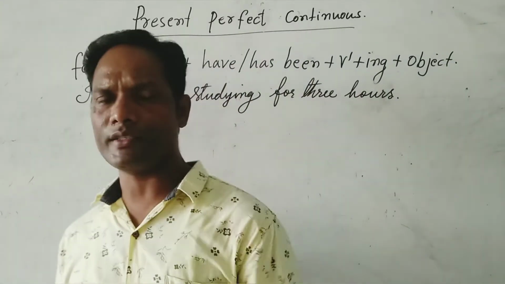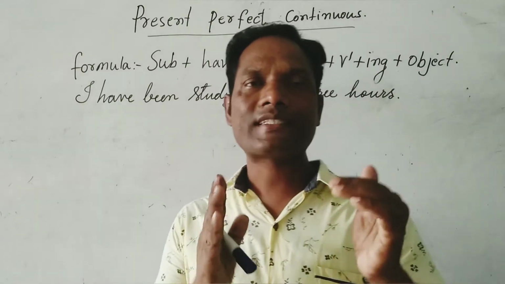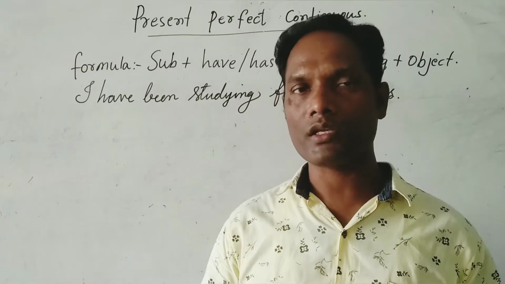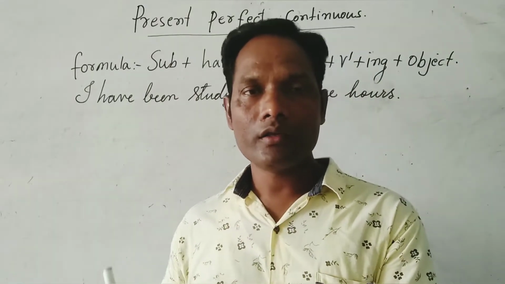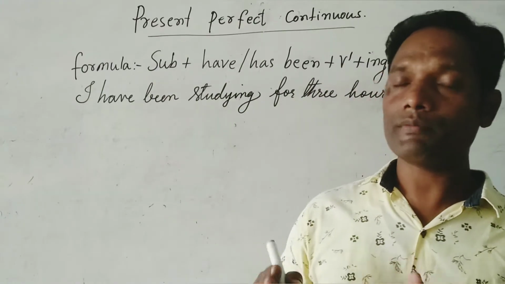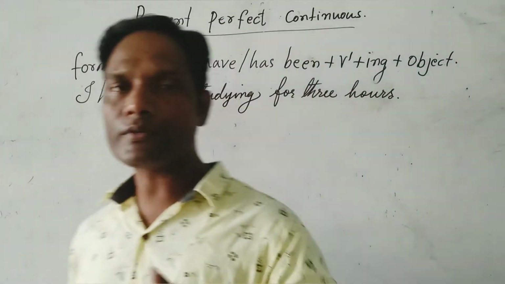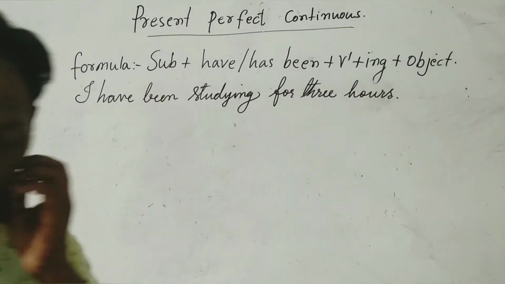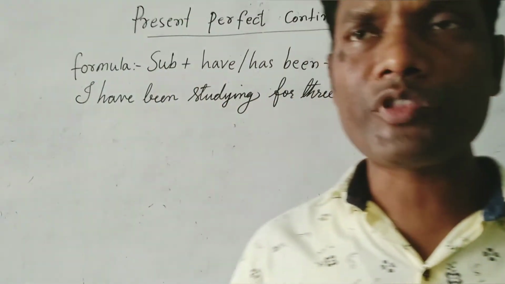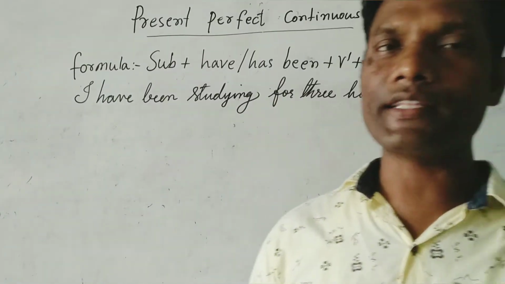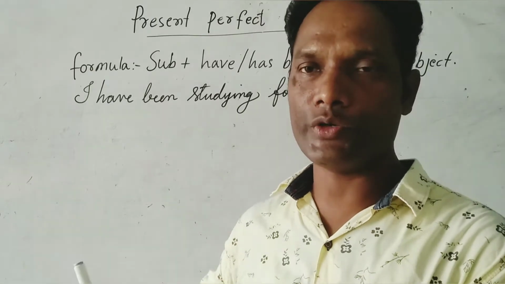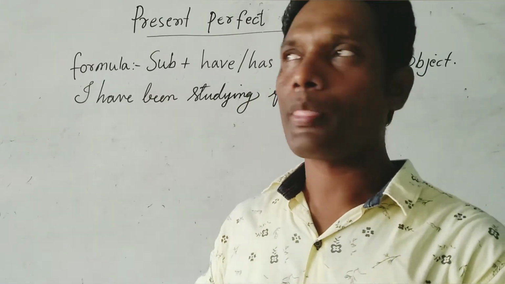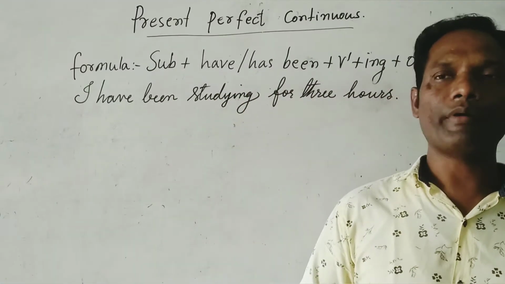The present perfect tense is something we started in the past. And present perfect continuous is continuous. So that's the difference between present perfect and present perfect continuous. It shows that something we started in the past is still continuing in the present.